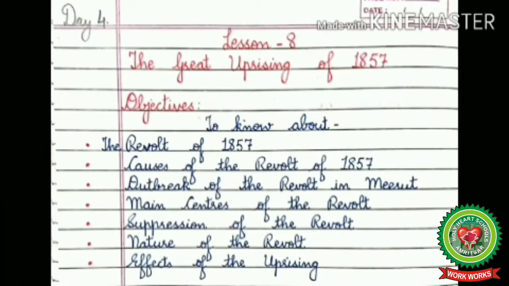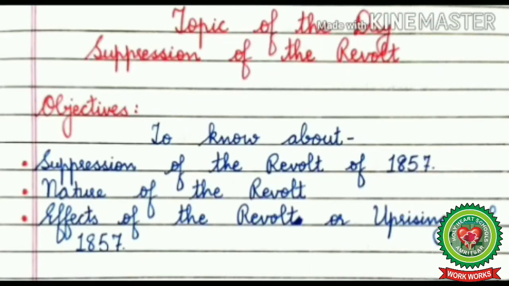Earlier we had discussed the revolt of 1857, causes of the revolt of 1857, outbreak of the revolt in Meerut, and main centers of the revolt. And today the topic of the day is suppression of the revolt. The main objectives of today's topic are you will come to know about suppression of the revolt of 1857, nature of the revolt, and effects of the revolt or uprising of 1857.